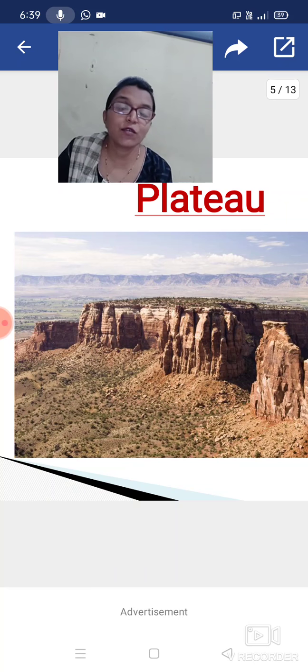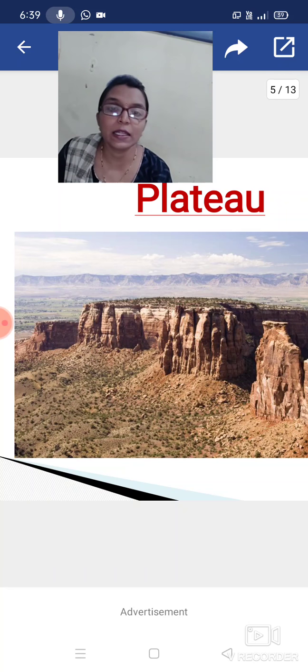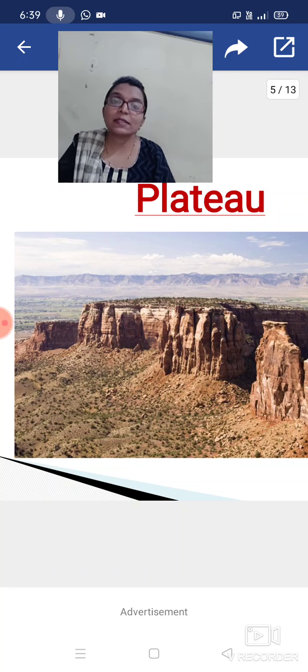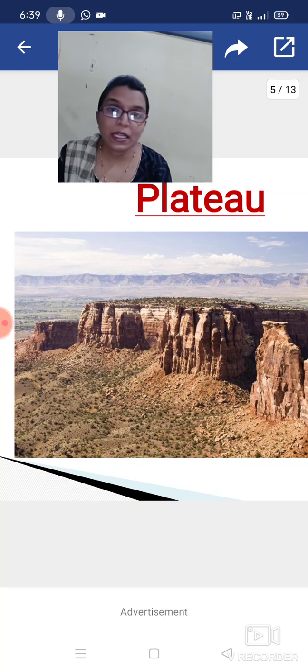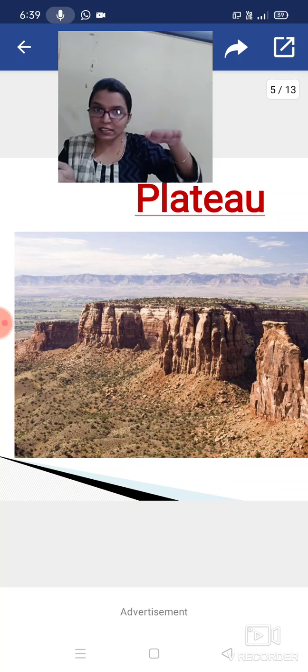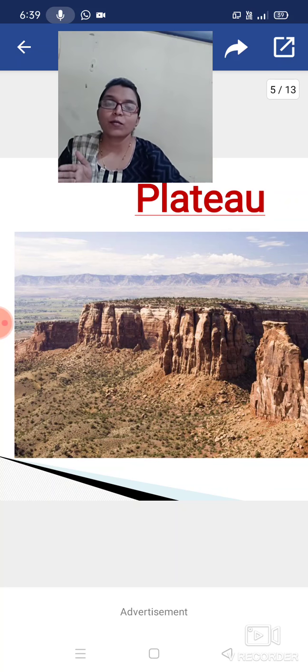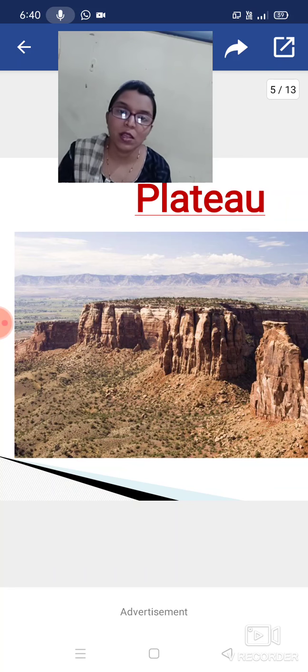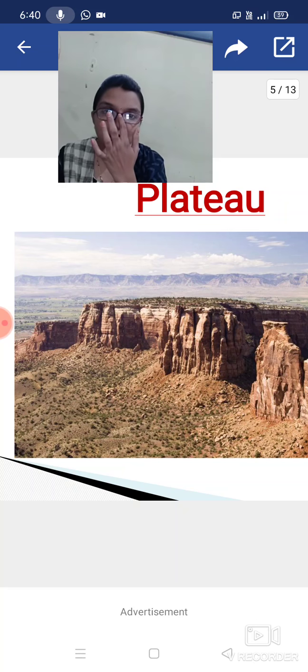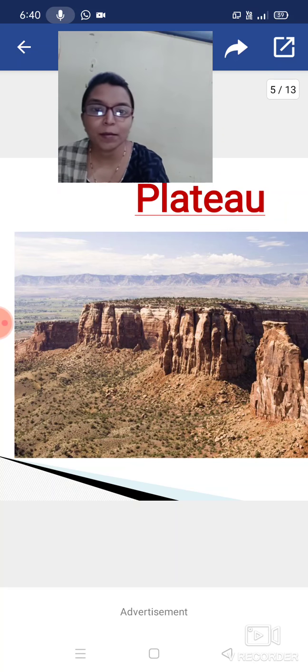Today itself you have to learn this spelling. Plateau means some raised parts, or you can remember it as a table-like structure. A table has a flat surface and four legs, so it can stand stable. Some raised parts means some standing, like a table. So it is the plateau. In this image you can see it is the plateau.